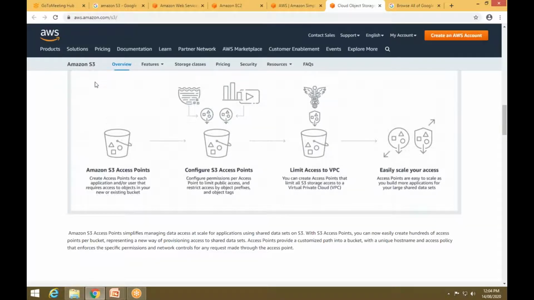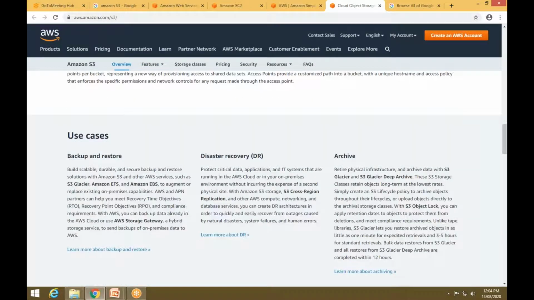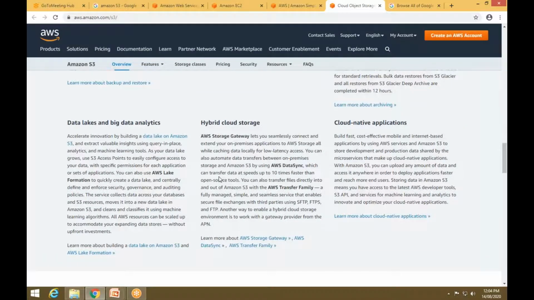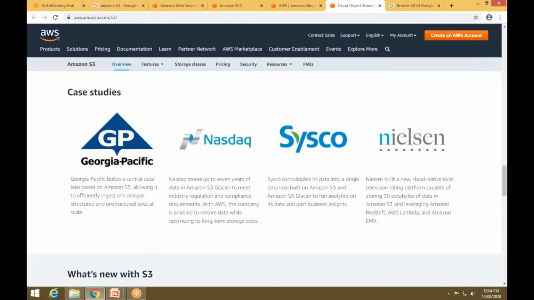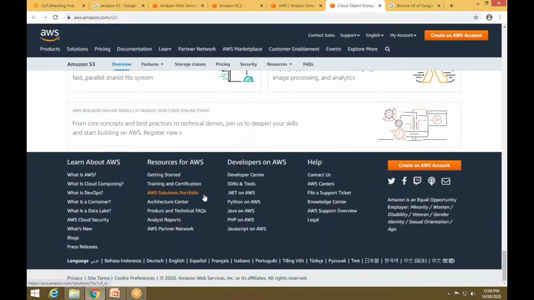So in Amazon S3, this is the working of Amazon S3. In which cases are you using it? For backup and restore and disaster recovery, that is DR, you can say, and you can also achieve these things. So these are some use cases of Amazon S3. Okay, so this is about Amazon S3.